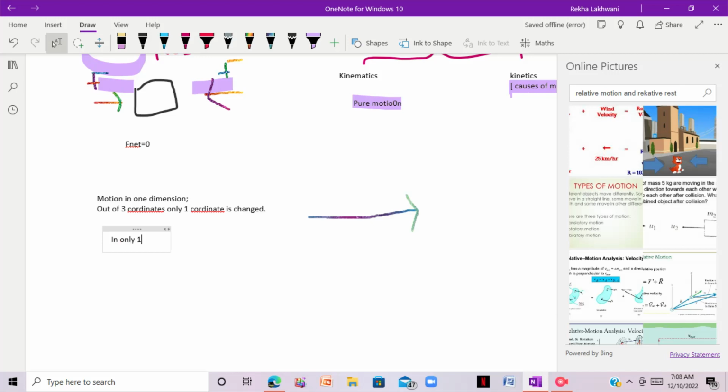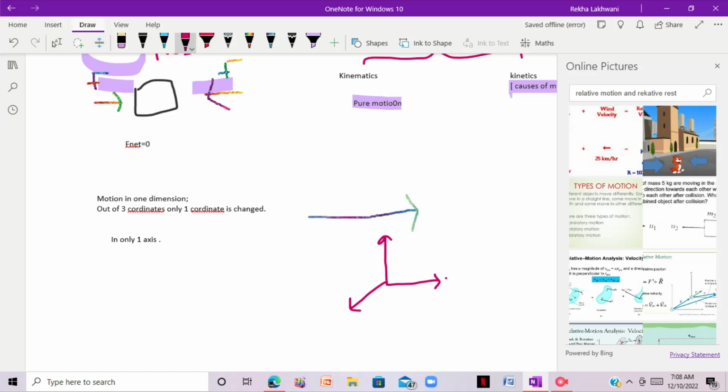You are moving in one direction, and it doesn't matter whether it is the x-axis, y-axis, z-axis, or whatever it can be. You are just moving in one axis. That means you are moving in one dimension, right?